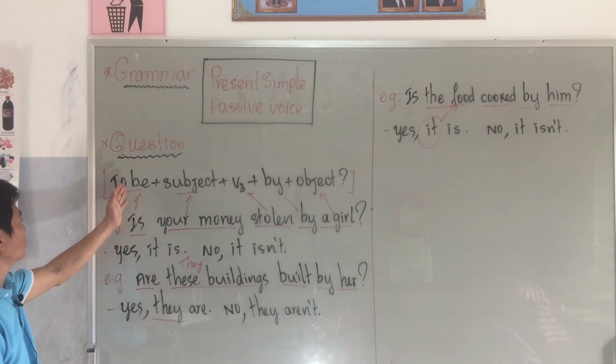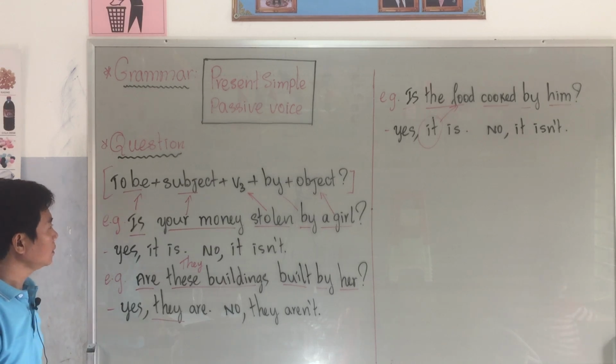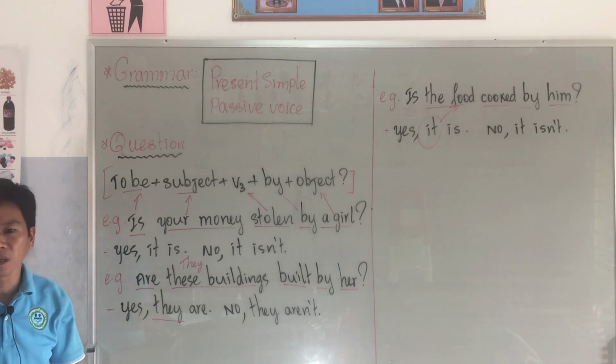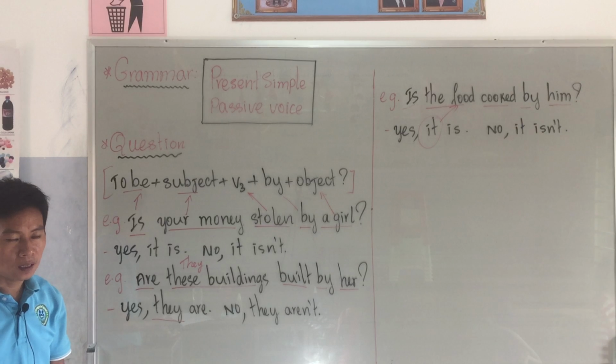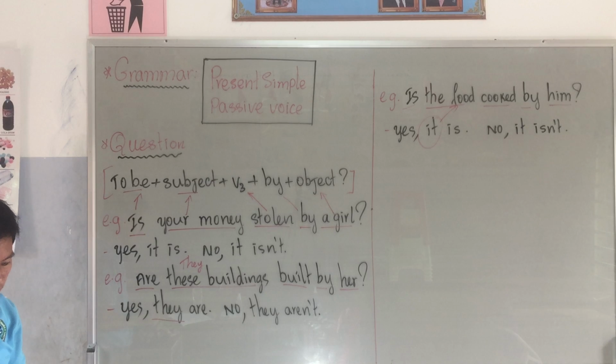And question: to be plus subject plus verb 3 plus by plus object. So you have to remember three forms: positive, negative, and question. And one more refers to the use, or we can say the definition.